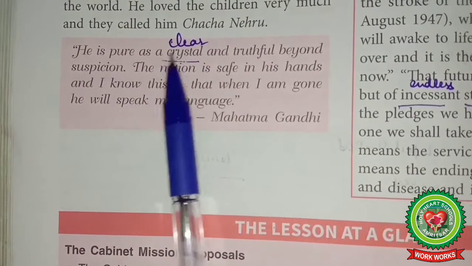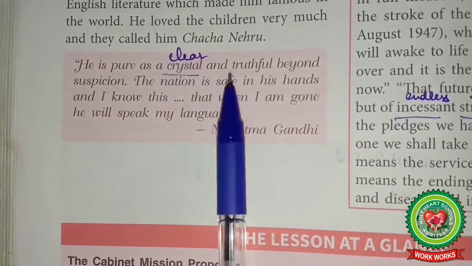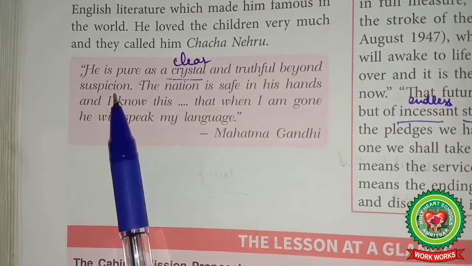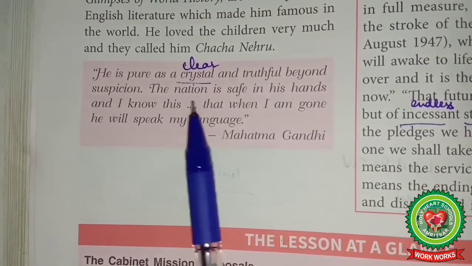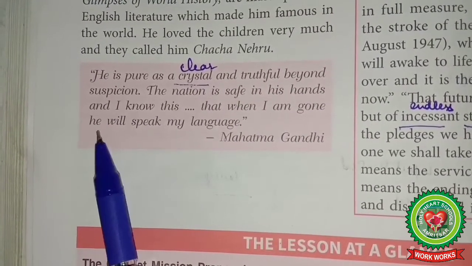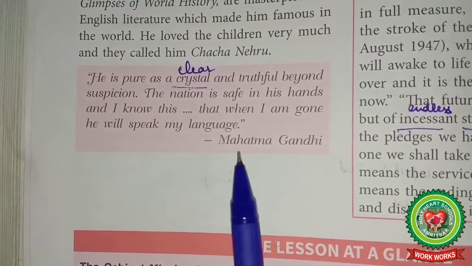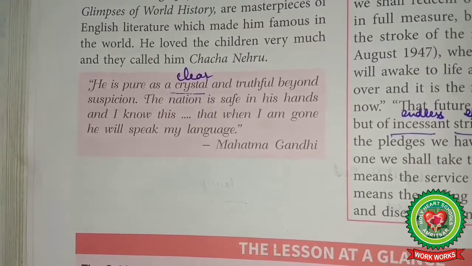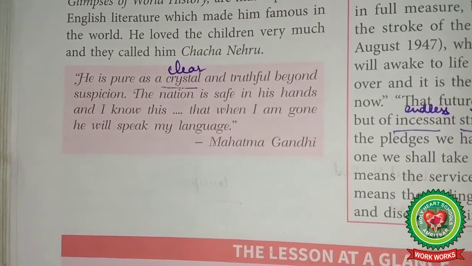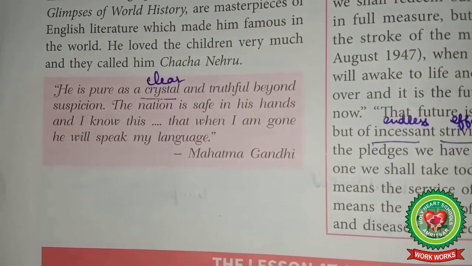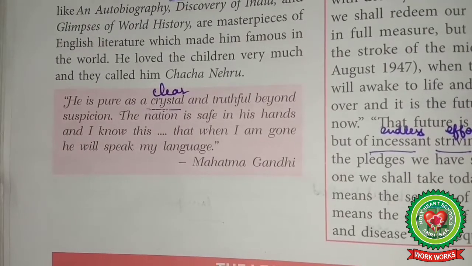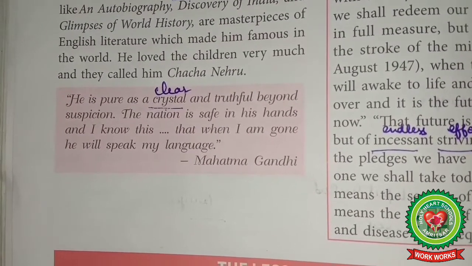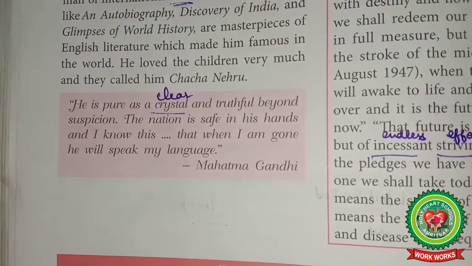He is pure as a crystal, means clear, and truthful beyond suspicion. The nation is safe in his hands, and I know this, that when I am gone, he will speak my language. Mahatma Gandhi. According to Mahatma Gandhi, Pandit Jawaharlal Nehru has a transparent life just like crystal. The nation is fully safe in his hands and he will work in my footsteps after me.